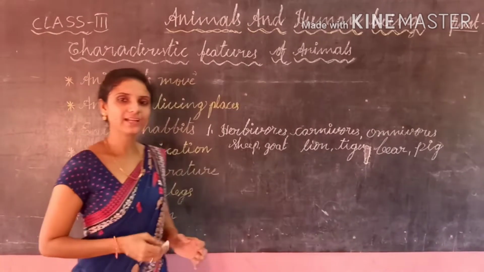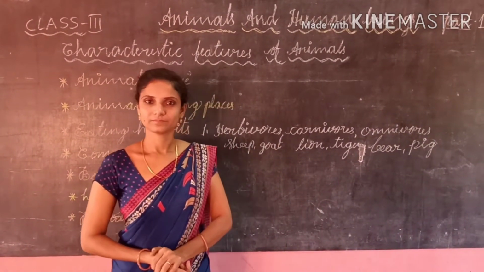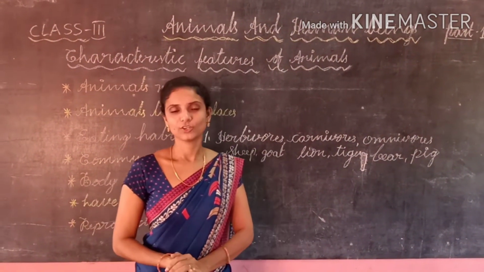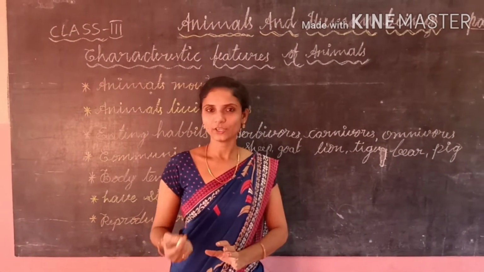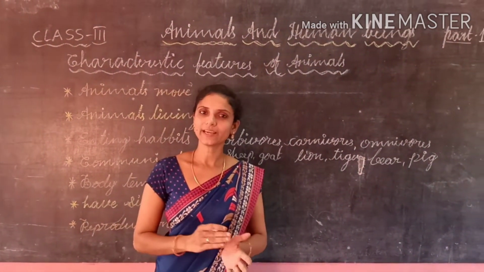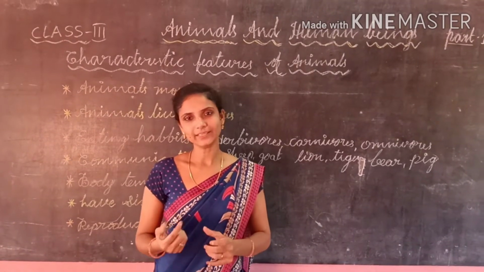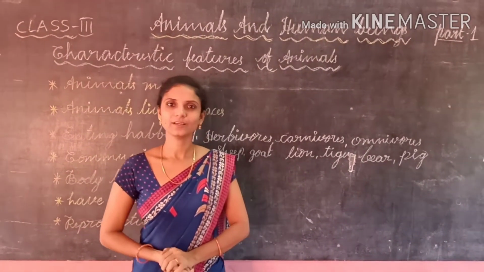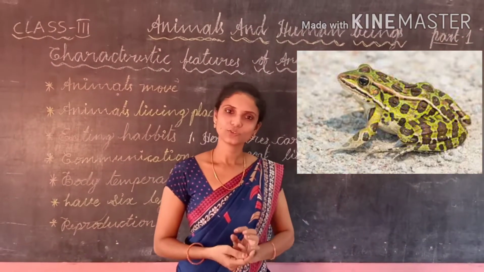Communication. How do animals communicate with each other? Will they talk? No. They can't talk like human beings. They communicate with each other by making different sounds. For example, a frog. A frog croaks.